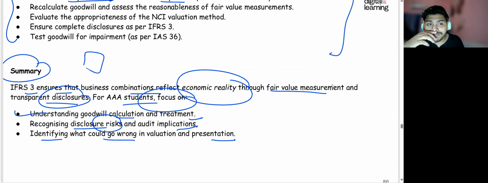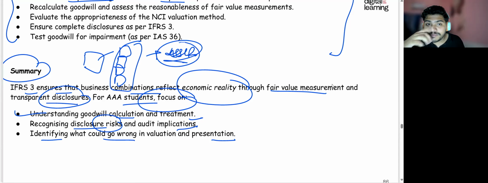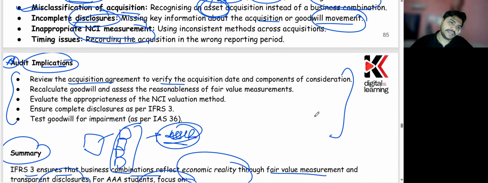Now suppose they are buying a dummy company which manages 100 properties. The same example. In this case, this should have been treated as an asset because this is not a business combination. A business combination can only be when it is a business itself. Otherwise, you're buying an asset of a company. So if these things are happening, you have to look at whether you're going to use a business combination. Suppose the company thinks they're buying a business combination, but actually they're buying an asset and are wrongly treating it as a business combination. This could become an audit risk, right? It could be that you're overstating your assets and so on, right? This is all what you need to prepare from your context area of AAA.